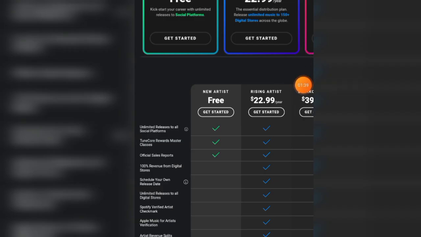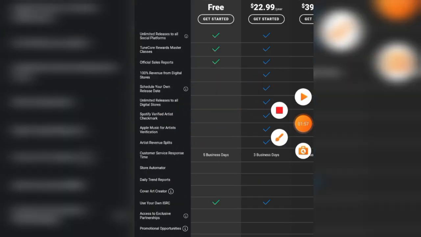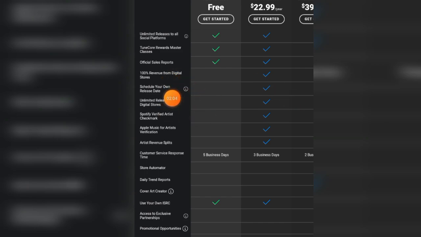If you compare it to TuneCore's pricing, you could see that you could get started for just $22.99, which is almost the same as DistroKid, with the Rising Artist plan. What you get for this price is unlimited music distribution. You also get to keep 100% of your royalty. You also get to schedule your own release date. You also get the Spotify verified checkmark.